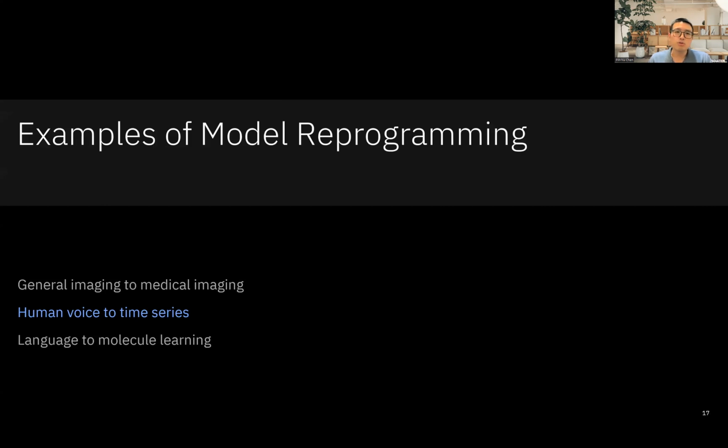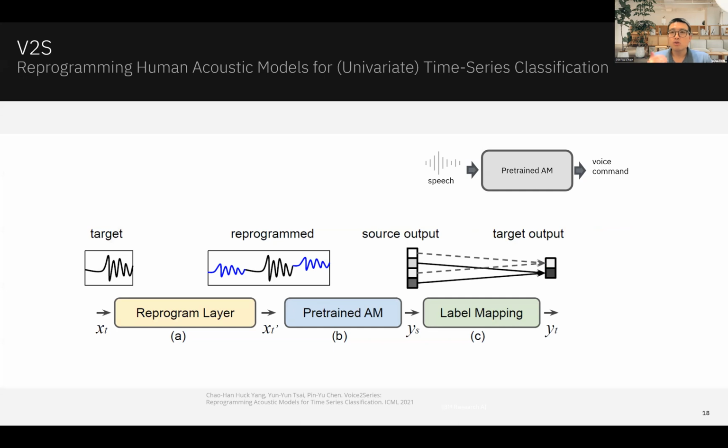The second example is reprogramming a human voice model to time series classification. So we take a human acoustic model classifier, which takes speech at the input and generates a voice command prediction at the output. Then we are going to repurpose this model to do time series classification, like ECG classification, industrial sensor classification, and so on.